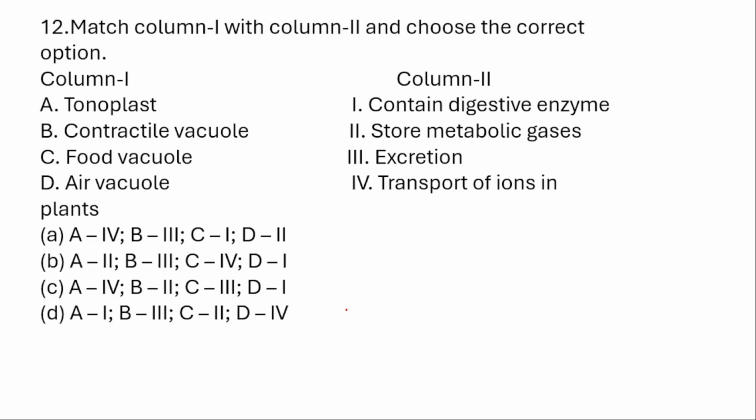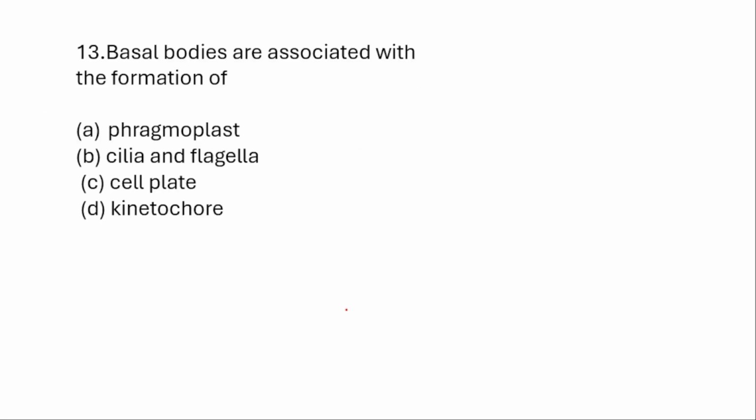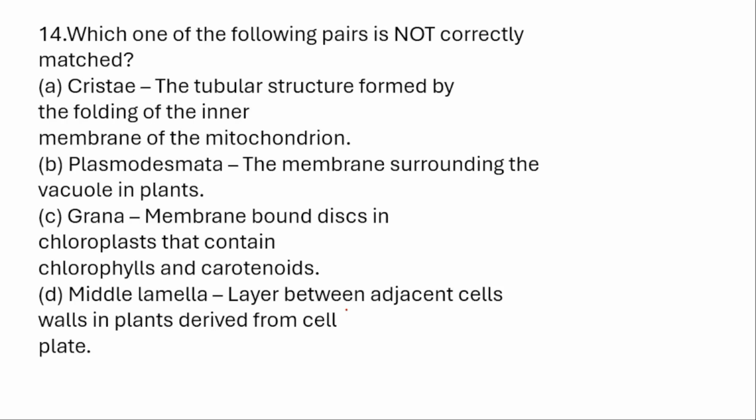Contains digestive enzymes, store metabolic gases, excretion, transport of. Basal bodies are associated with the form of phragmoplast, cilia and flagella, cell plate, kinetochore. Which one of the following pairs is not correctly matched? Cristae, the tubular structure formed by the foldings of the inner membrane of the mitochondria. Plasmodesmata, the membrane surrounding the vacuole in a plant. Grana, the membrane bound disc in chloroplast that contains chlorophyll and carotenoids. Medulla, layer between the adjacent cell walls in plants derived from cell plate.